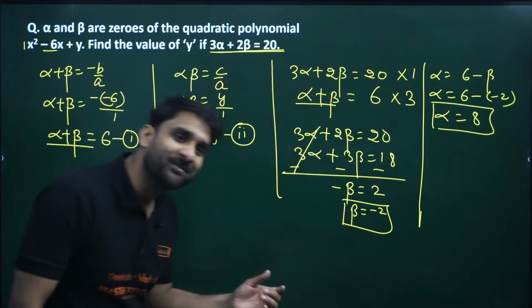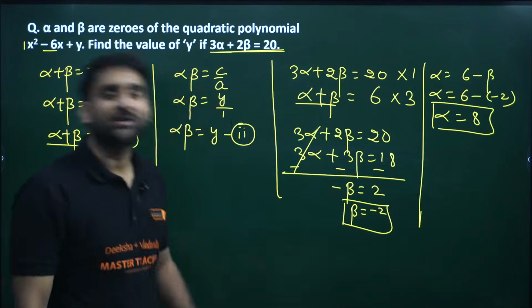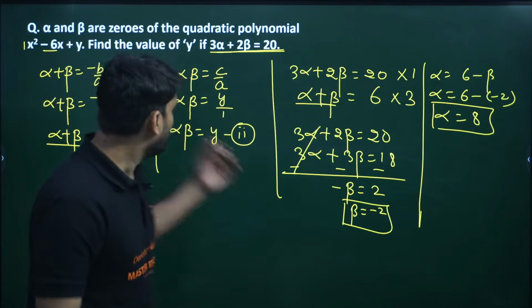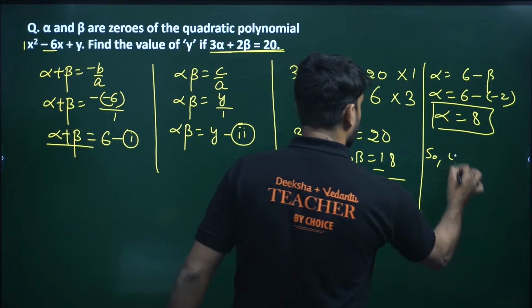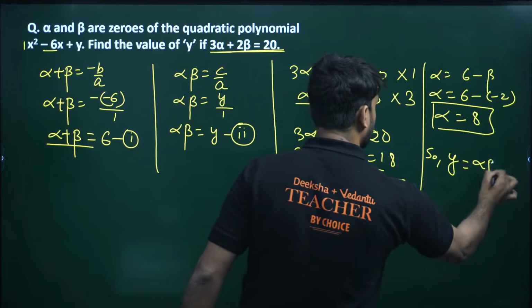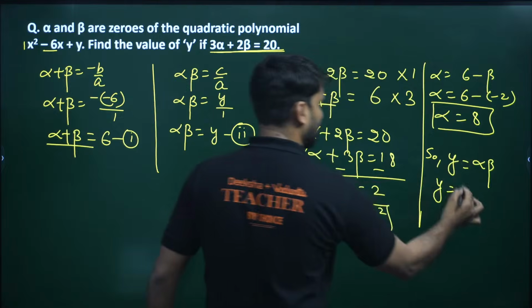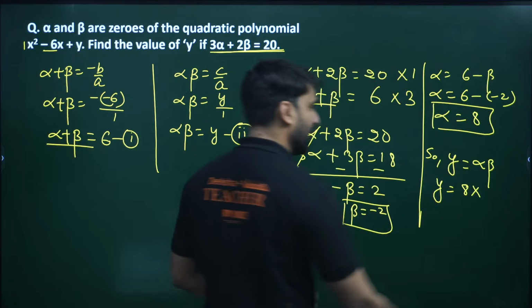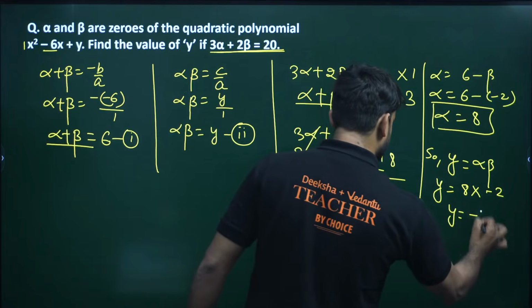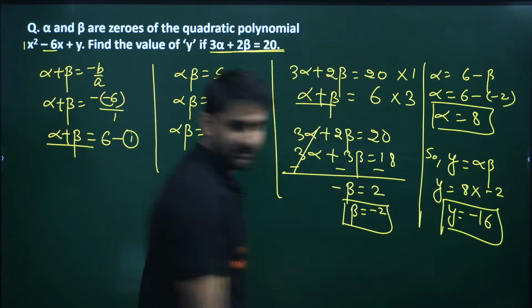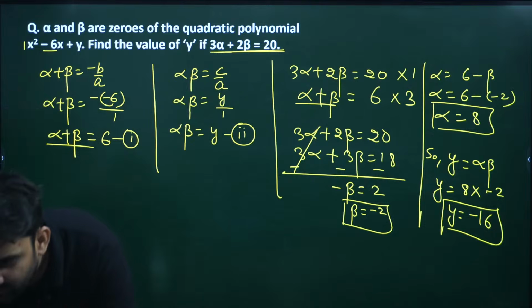And you have alpha, you have beta. So can we find out y? y equals alpha beta. So y equals alpha, which is 8, and beta, which is minus 2. So y is equal to minus 16. That is the answer, my dear. I want the answer.